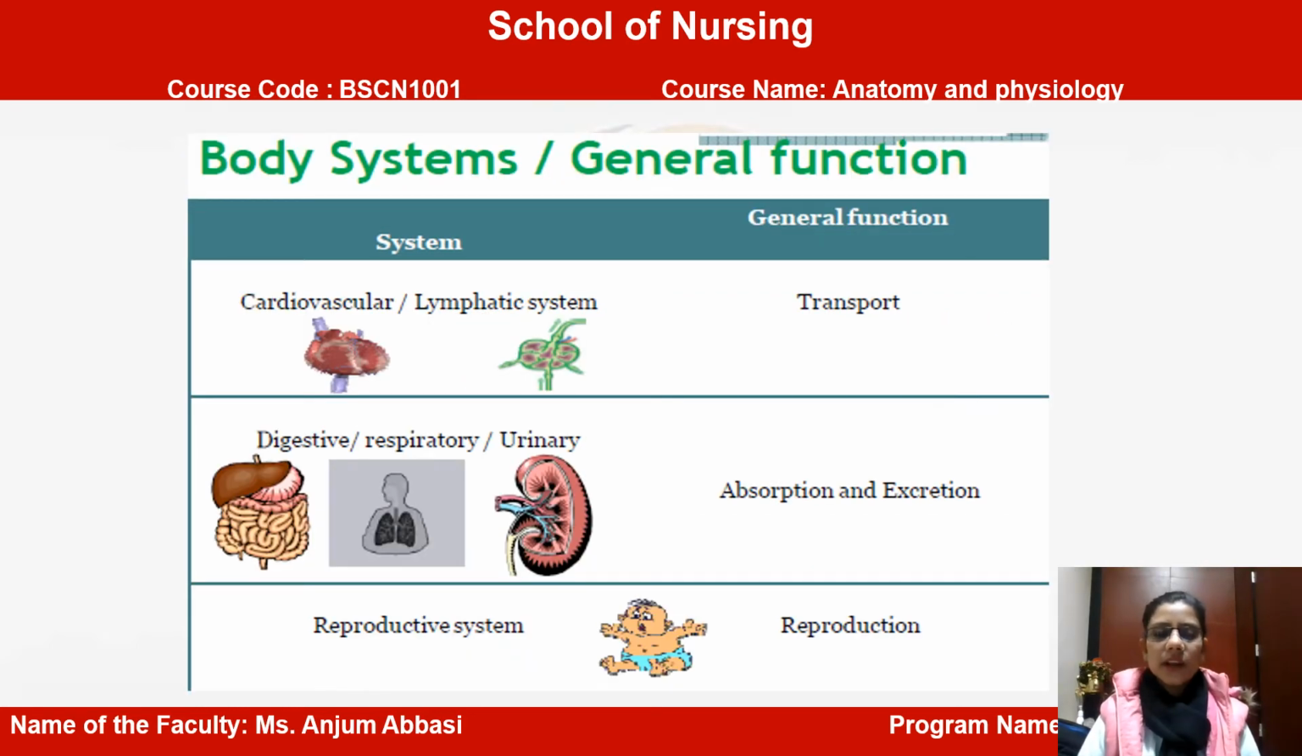Students, in this slide you will see various body systems along with their respective functions. The cardiovascular and lymphatic systems are responsible for transportation. Then the digestive, respiratory and urinary systems are responsible for absorption and excretory function. Next is the reproductive system, which is responsible for reproduction.